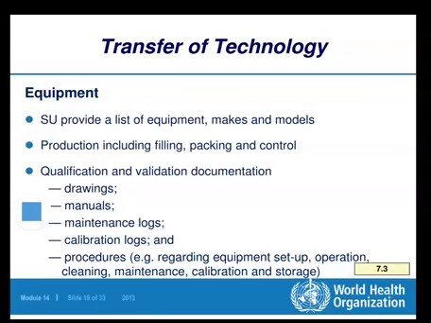Then the procedures, for example, regarding equipment setup, then operation, cleaning, maintenance, calibration, and storage. So this detailed information is required related to the equipment. It must be there. Not only the list of equipment, but also all the validation related documents, all other things, records, and so on about the equipments. They must be also supplied.